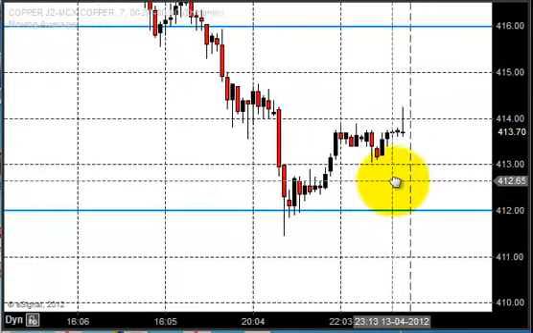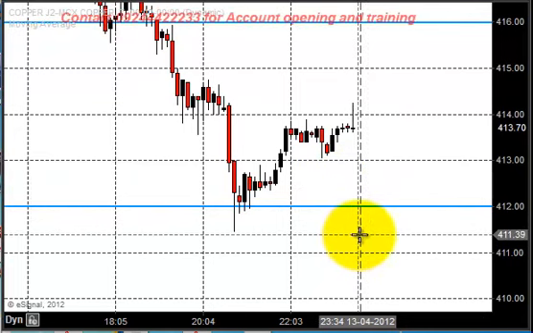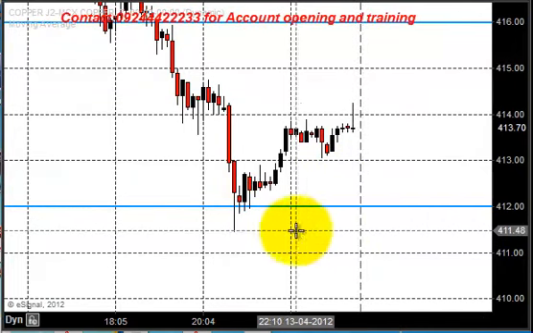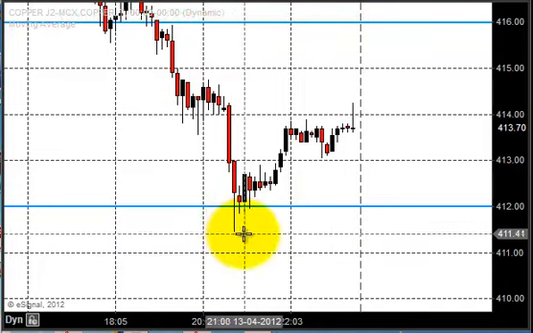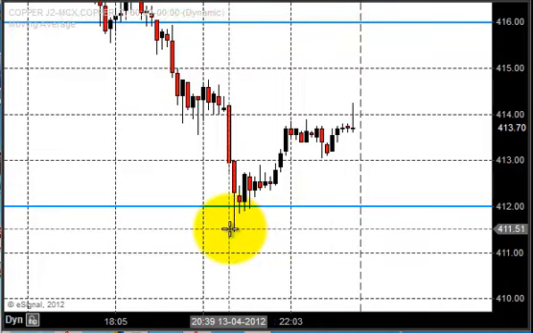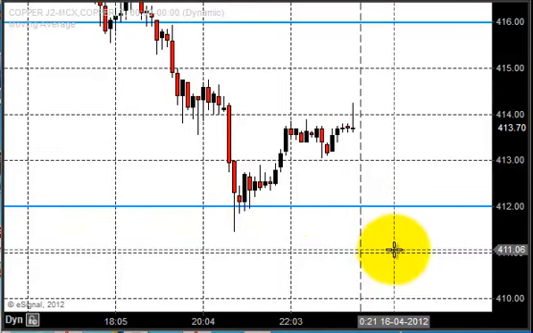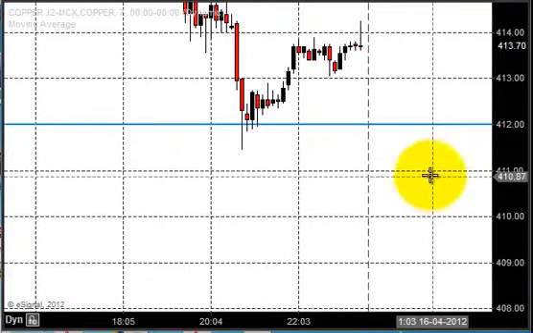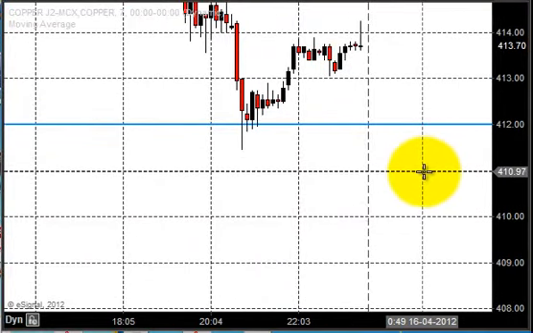So today we are expecting copper to open just below this weekly low, that is 411.40. On Friday the market created a new low of 411.20, and today we are expecting copper to open below this. It may be plus or minus in and around 411. So in this zone, 411 or 410, we are expecting copper to open.